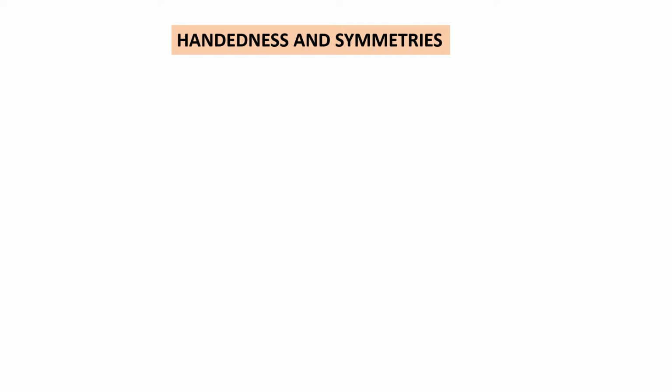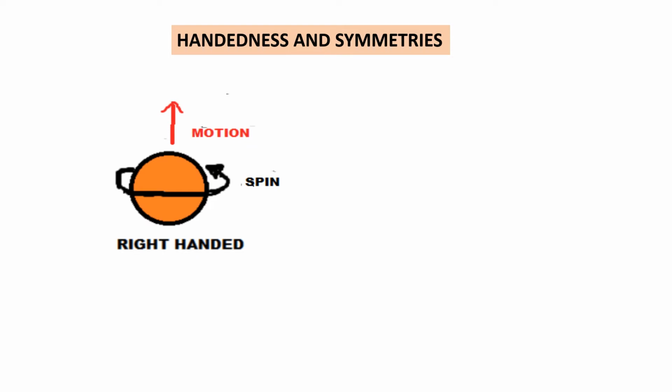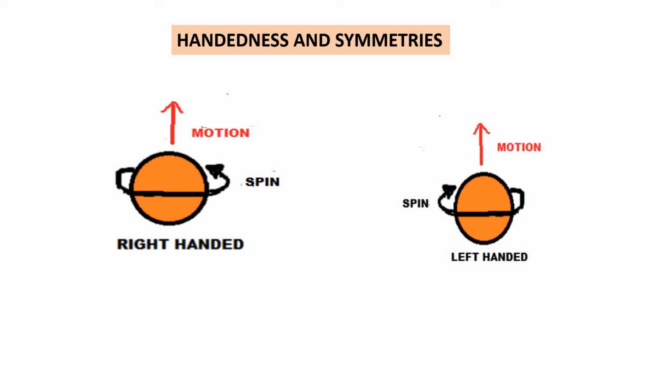Now, in order to understand the behavior of the weak force, let's see about the handedness of particles and the symmetries of physics. Right-handed particles are those which have the spin along the direction of motion, and left-handed particles have the spin opposite to the direction of motion.